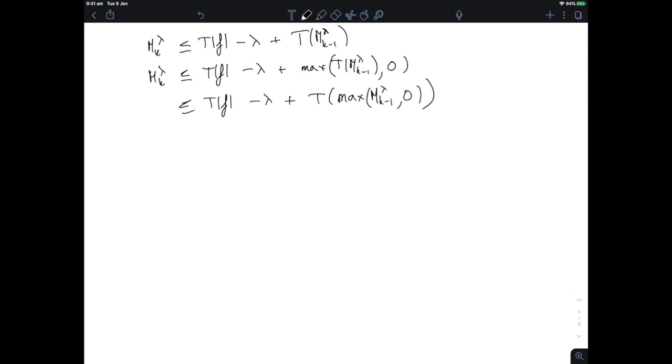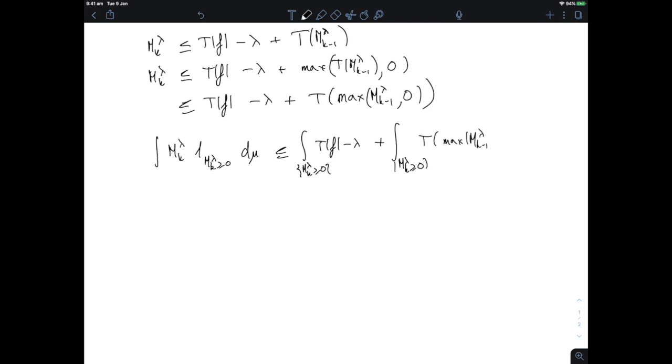Okay. So now if I look at the integral of M_k lambda and I multiply that by the indicator function of the set where M_k lambda is non-negative, I can control that by the integral of Tf minus lambda over that same set, the set of all those omega where M_k lambda is non-negative. And then I have plus the integral over that same set of T of the maximum of M_{k-1} lambda and 0.